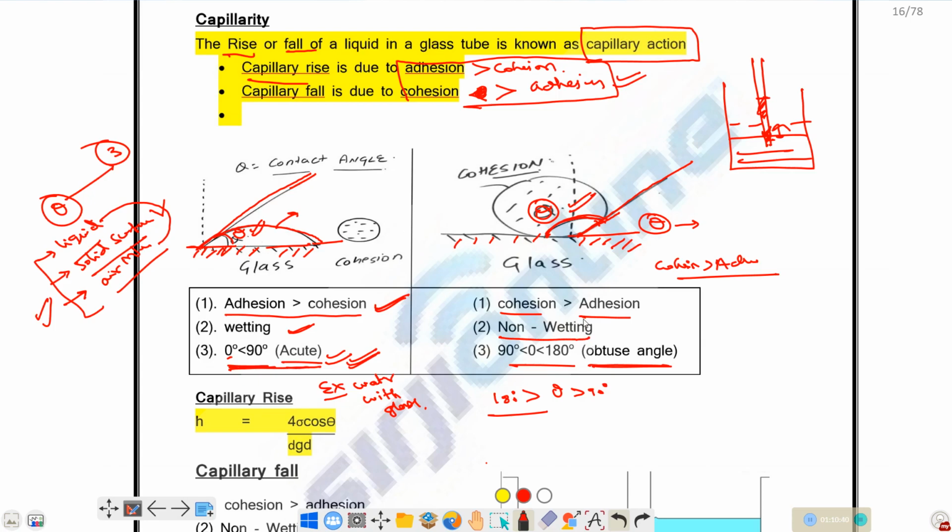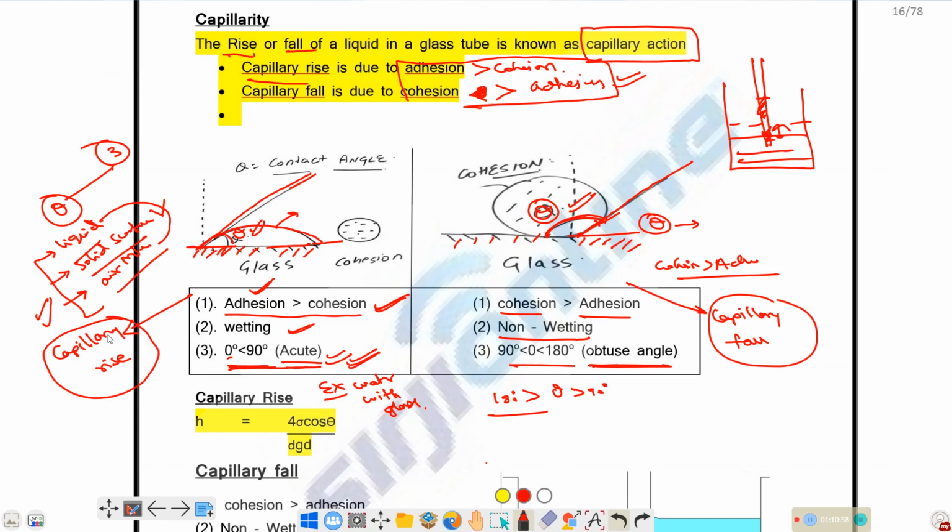So for this kind of thing, that is, if adhesion is greater than cohesion, capillary rise will occur, and here capillary fall will occur. He may ask you in a question, when will capillary rise occur? The capillary rise will occur only when the adhesion force is greater when compared with the cohesion forces. Okay, so this is all about this value.